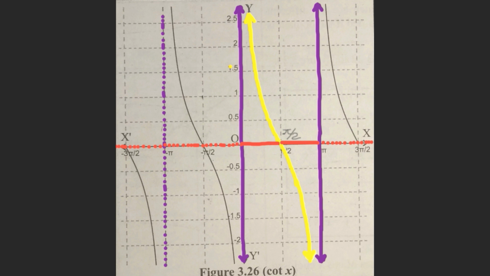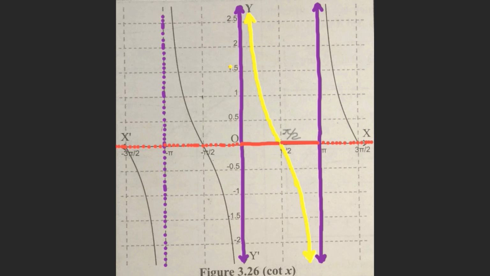This graph is discontinuous at the points 0, pi, minus pi, 2 pi, minus 2 pi, 3 pi, minus 3 pi, which are nothing but the multiples of pi, that is, all integral multiples of pi.